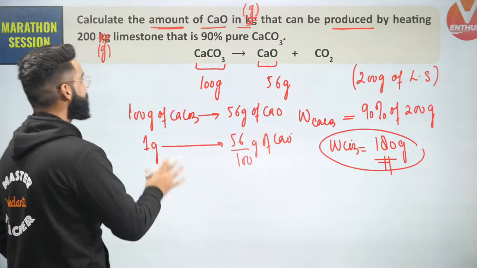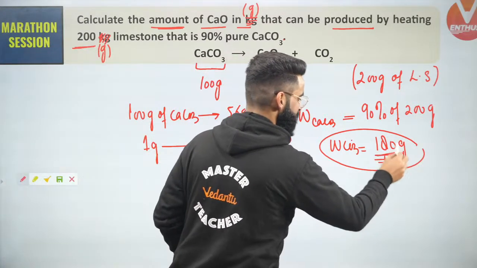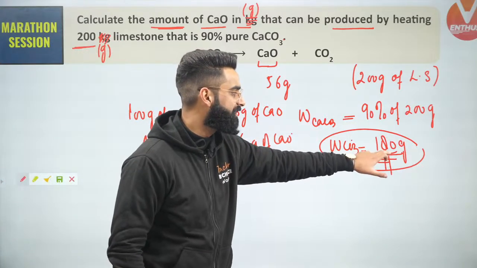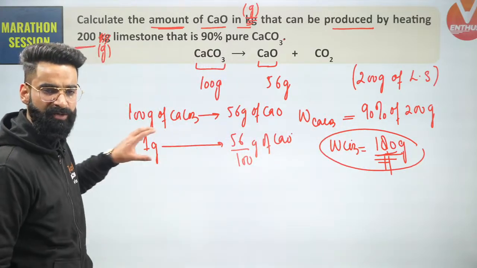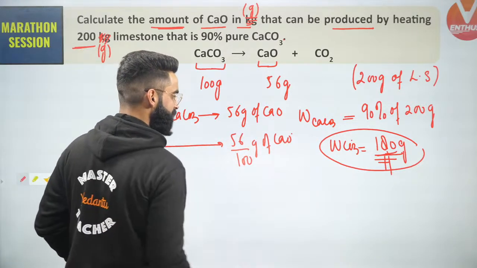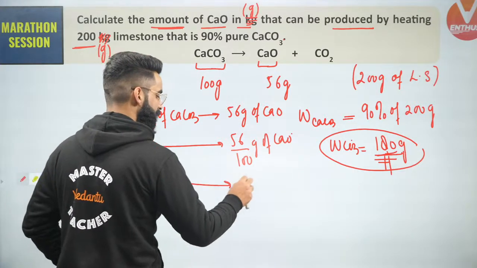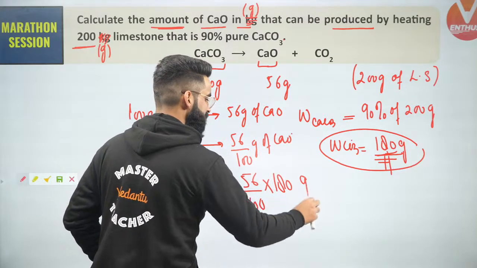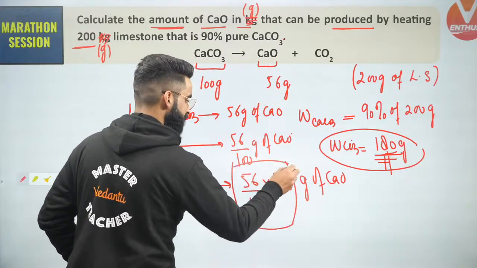Now people, in this reaction, are 200 grams of calcium carbonate participating or 180 grams of calcium carbonate? Since in this 200 grams of limestone, we got to know only 180 grams are present in the form of pure calcium carbonate. So 180 grams of calcium carbonate are going to participate in this reaction. So 1 gram gives 56 divided by 100 grams of calcium oxide. So I can say 180 grams of calcium carbonate should give me 56 divided by 100 multiplied by 180 grams of calcium oxide. So people, you'll be getting this much amount of calcium oxide right here.